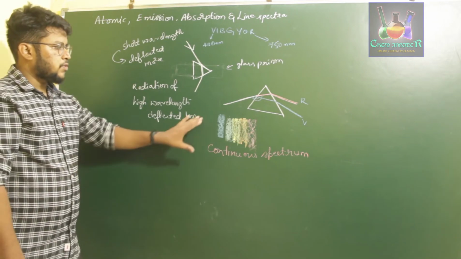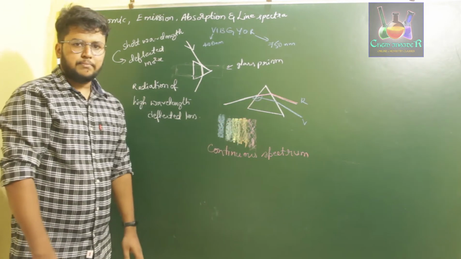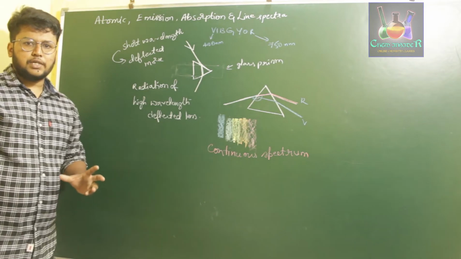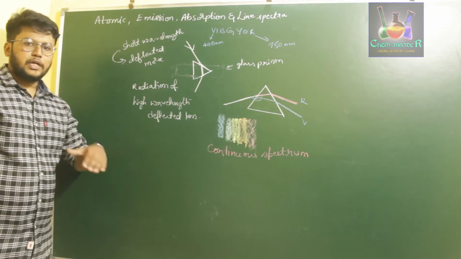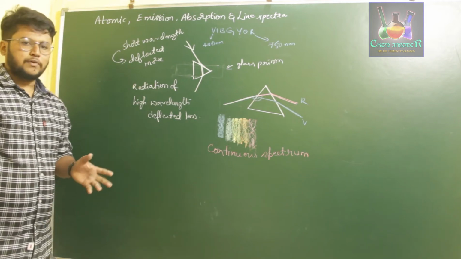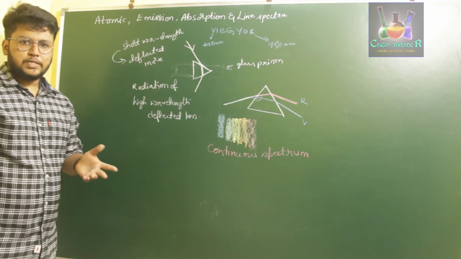Okay, so this is what we observe in the case of passing white light through a prism. Next, consider radiation which is absorbed by an electron when it is getting excited or demoted. In the case of the photoelectric effect, we discussed that radiation should be emitted by certain atoms.